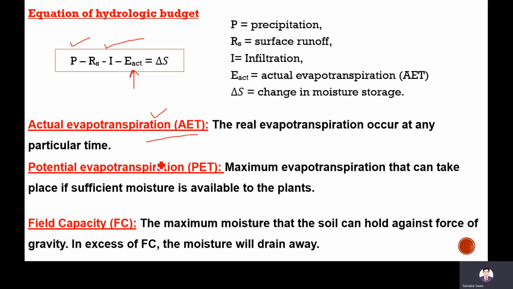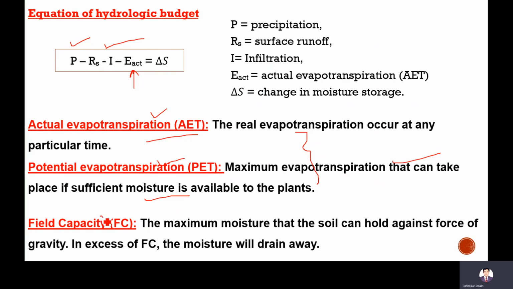Potential evapotranspiration is the evapotranspiration when sufficient water is available to the plants. It means the maximum evapotranspiration that can take place by the vegetation if sufficient moisture is available to the plants. If sufficient moisture is available in the soil, then the maximum evapotranspiration that can happen by the vegetation is called potential evapotranspiration. So these two are about vegetation.